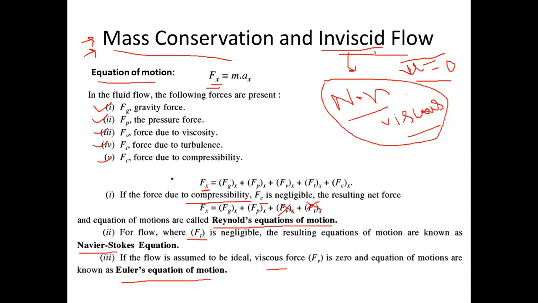So this is the equation of a practical or real fluid flow. In this real fluid flow, if I assume compressibility forces to be zero, the equation will be the Reynolds equation of motion. If I assume force due to turbulence to be zero, it will form the Navier-Stokes equation. And if I assume viscous force is also zero, the resulting equation will be the Euler equation of motion. So these are the different types of equations of motion for a fluid flow.